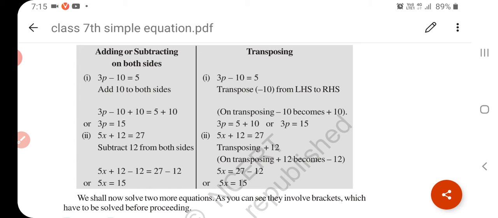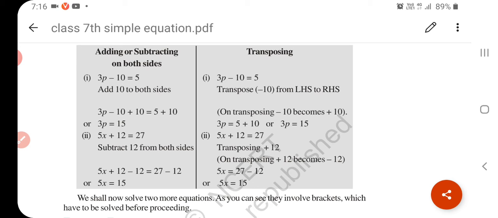If there is a plus sign of a number on one side, it becomes minus the same number on the other side, and vice versa. If there is multiplication of one number on one side, it becomes a division by the same number on the other side.